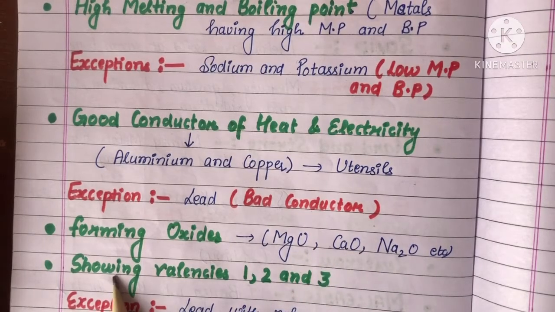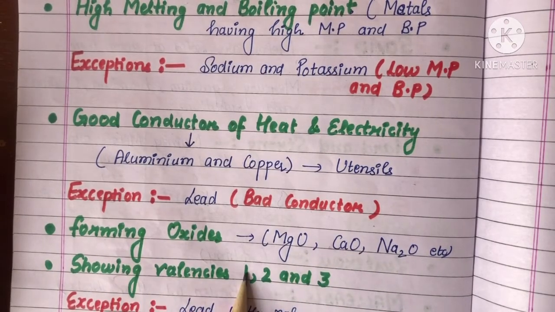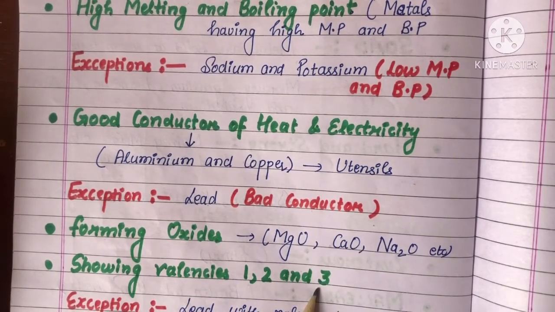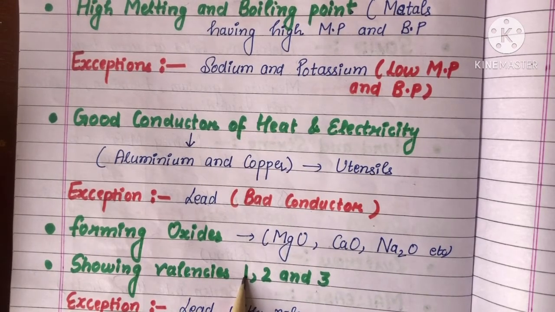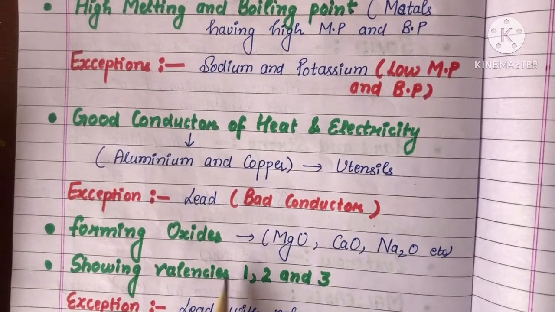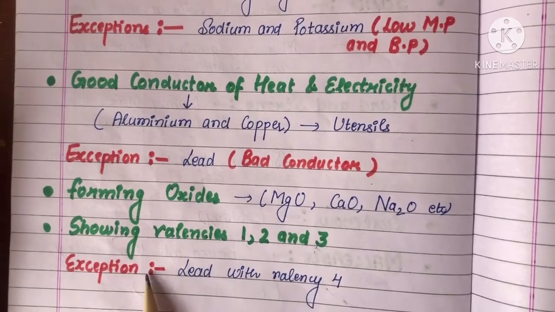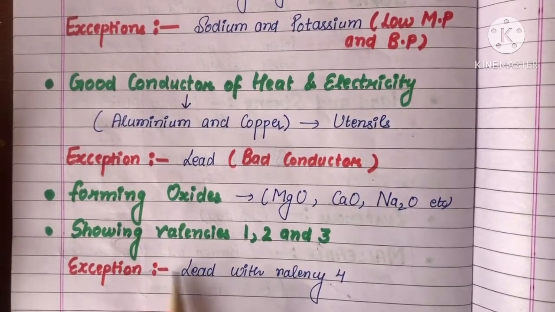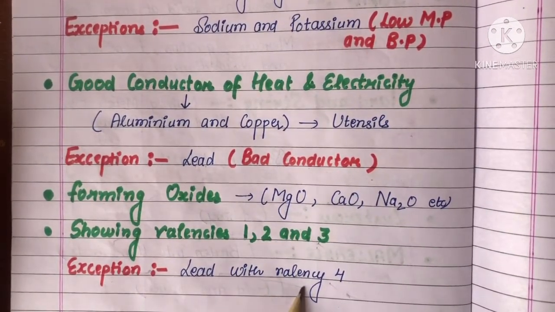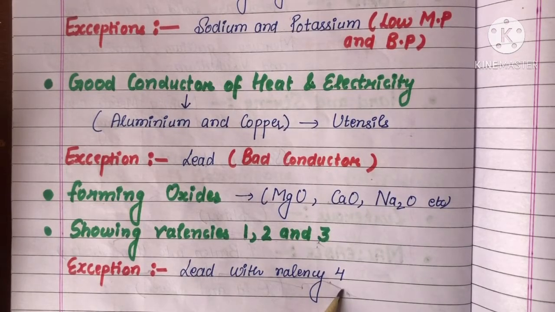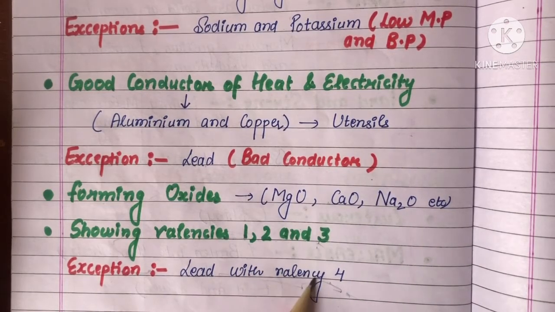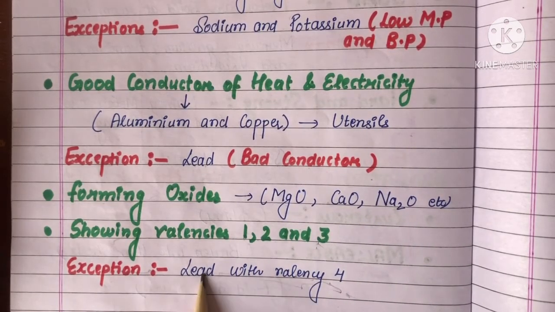Next one is showing valencies 1, 2 and 3. Metals have the capacity to show these valencies only, meaning in the outermost shell there are 1, 2 or 3 electrons in the case of metals. There is an exception in the case of lead, with valency 4. So metals mainly have valencies 1, 2 and 3, but in the case of lead its valency is 4.